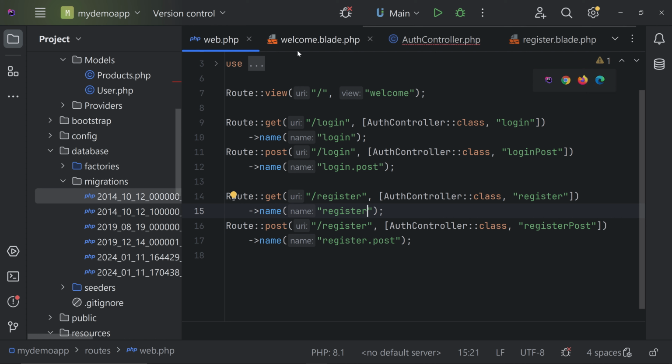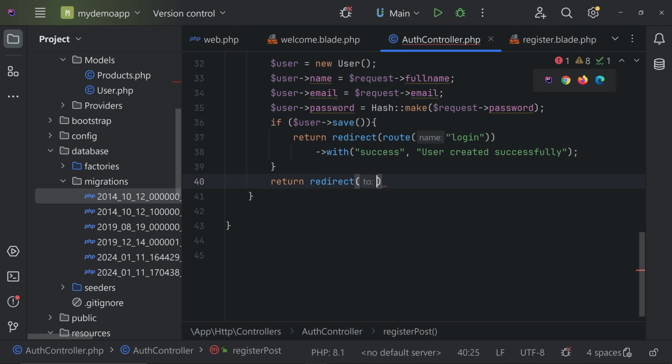Okay, that's it. Come back here, call the route, give the name register.